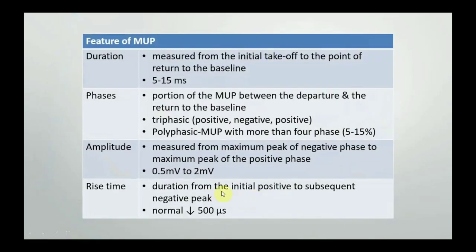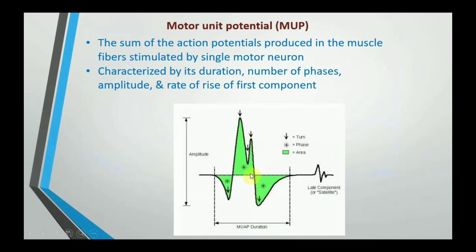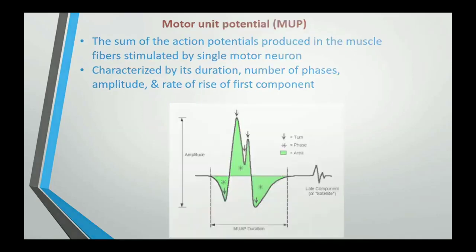And rise time is the duration from the initial positive to the subsequent negative peak. Normally it is less than 500 microseconds. So from initial positive to the subsequent negative, the time duration between these 2 peaks is known as the rise time. So these are the various characteristics of the motor unit action potential.